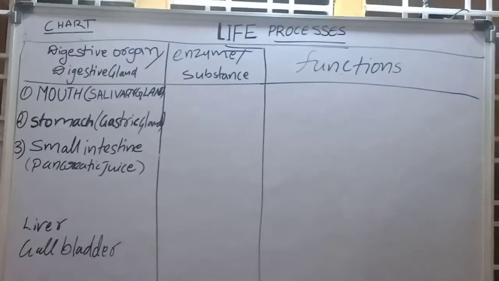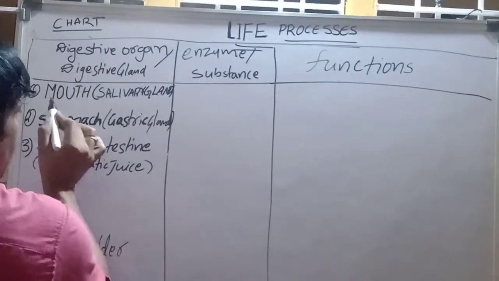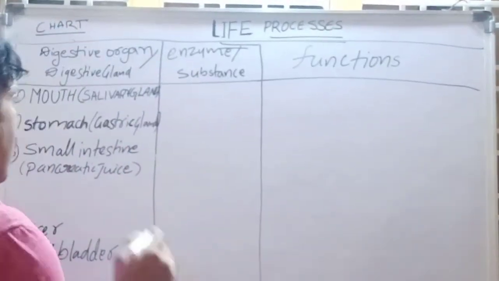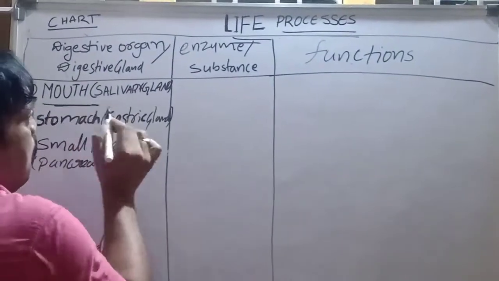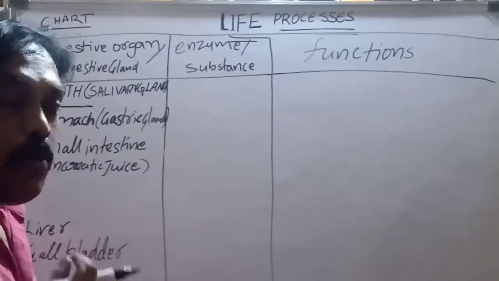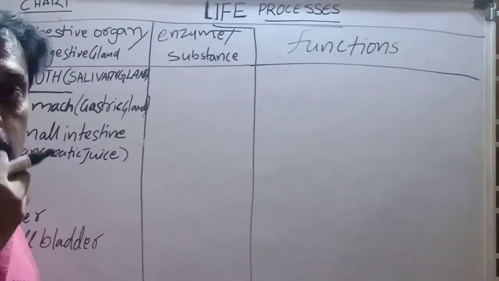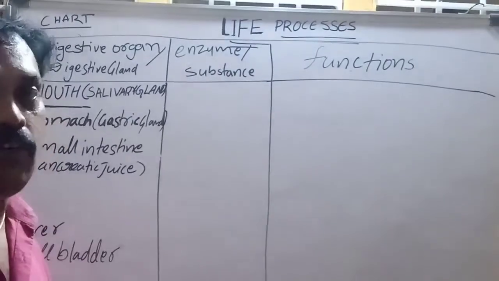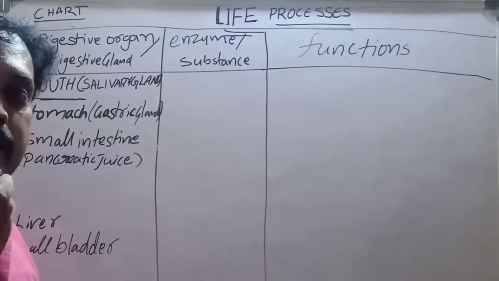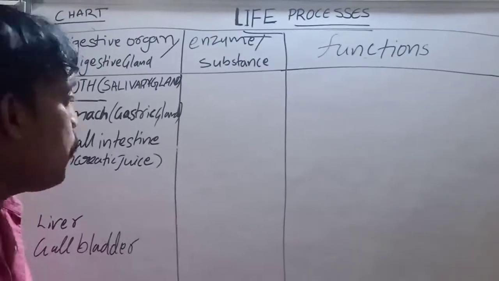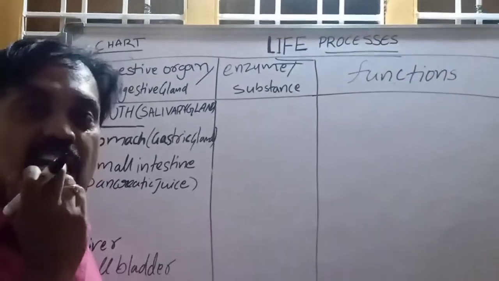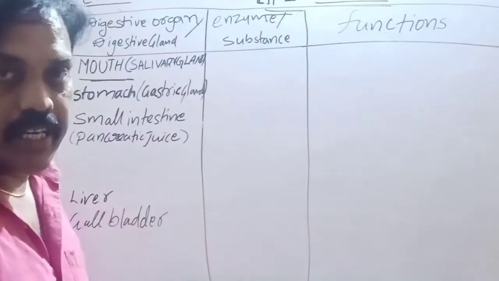For example, the first one: in our body, the process of digestion starts at the mouth. The mouth is the starting part of the digestive system. In our mouth, teeth, tongue and salivary glands are there. We know very well about that. What are the various types of salivary glands? Parotid, sublingual, and lingual. There are three types of salivary glands.